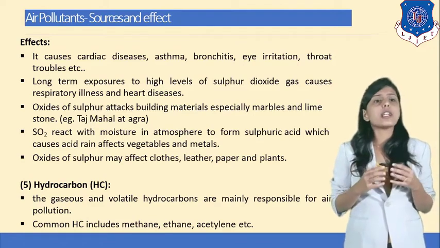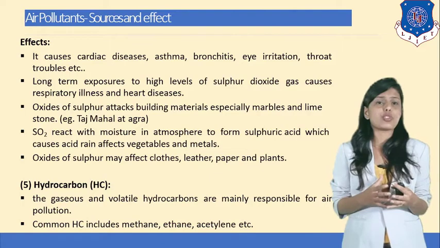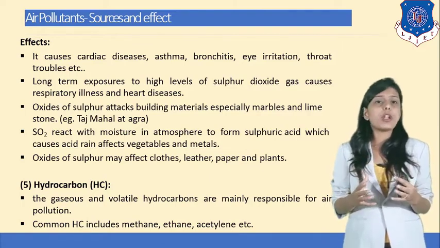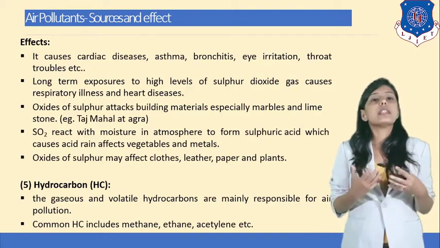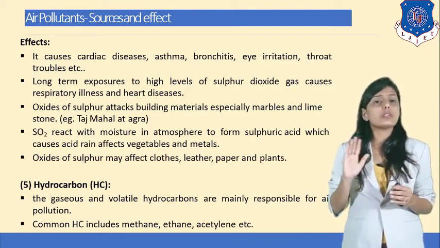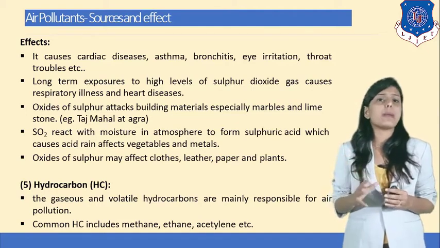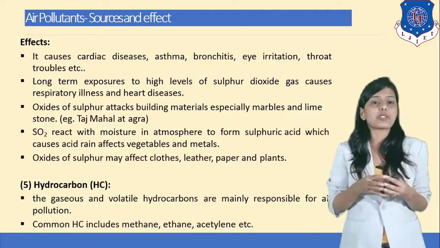Oxides of sulfur attack building materials, especially marble and limestone. You can see the example of how sulfur oxides are affecting monuments. You can give the example of the Taj Mahal, how yellow patches are there on the marble because of sulfur oxide present in the atmosphere in high amounts.